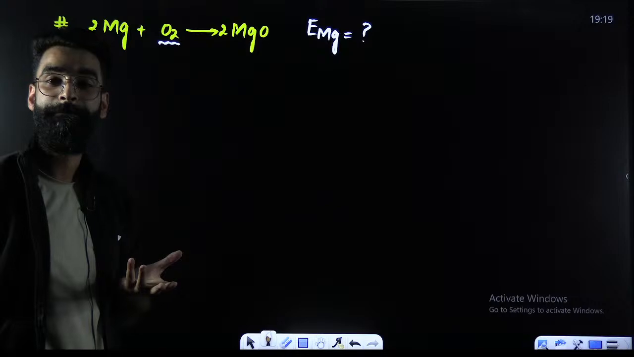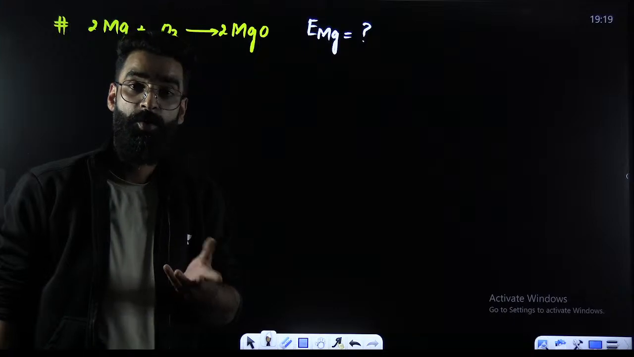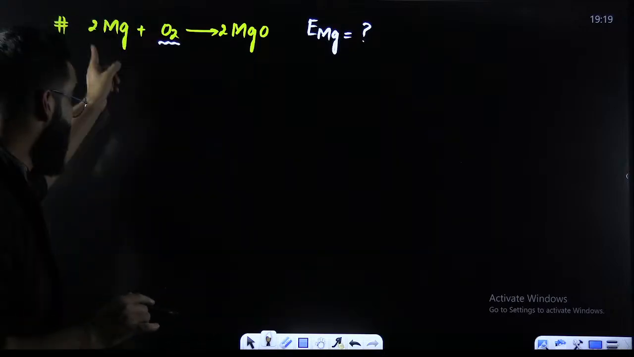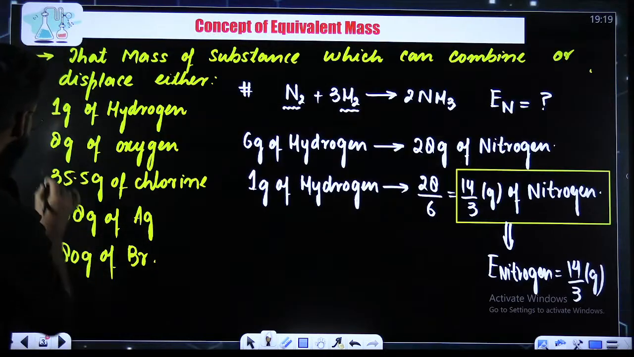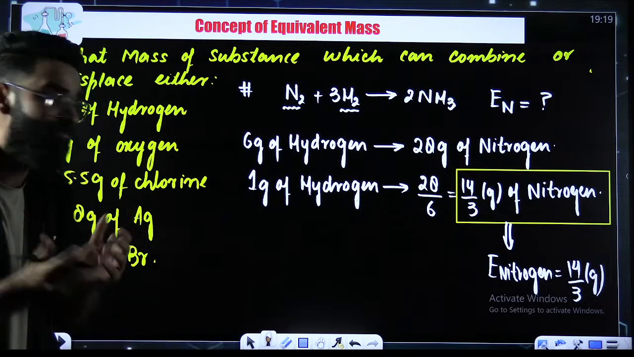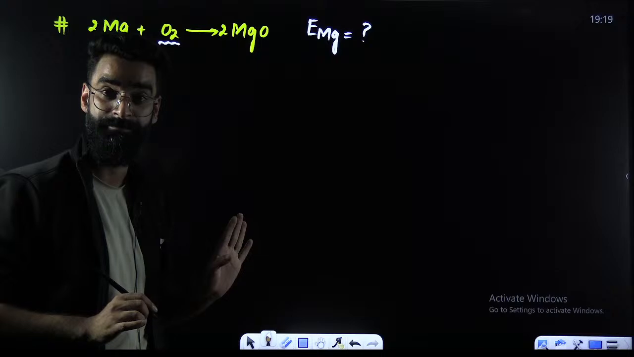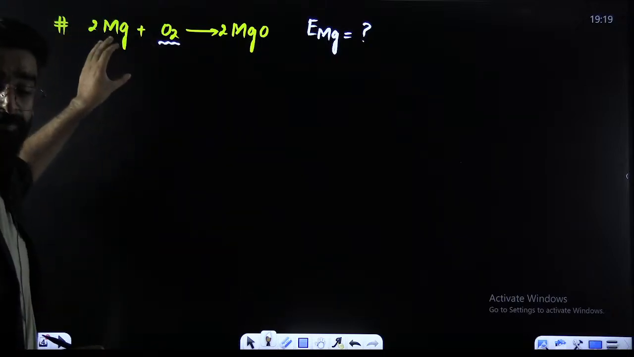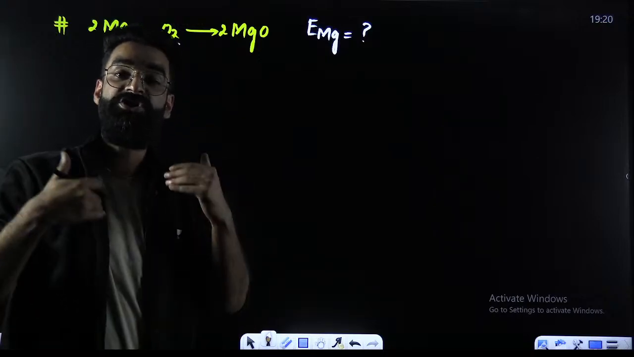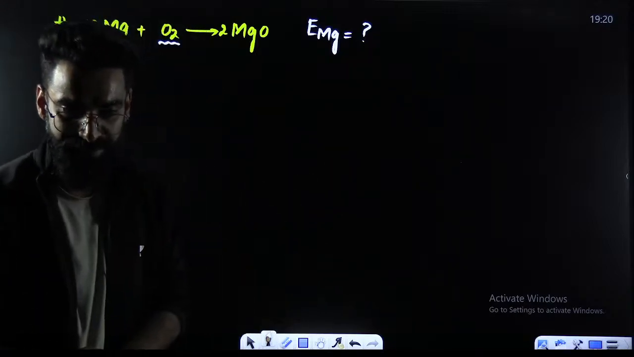What does it mean exactly? Equivalent mass of magnesium means that mass of magnesium which has combined with either 1 gram of hydrogen, but right here I'm not going to talk about 1 gram of hydrogen because magnesium is combining with oxygen, so I'll be using this particular statement of the definition. I'll try to calculate that mass of magnesium which has combined with 8 grams of oxygen, because magnesium in this particular reaction is combining with oxygen. And that mass of magnesium which has combined with 8 grams of oxygen, I'll be calling that equivalent mass of magnesium.